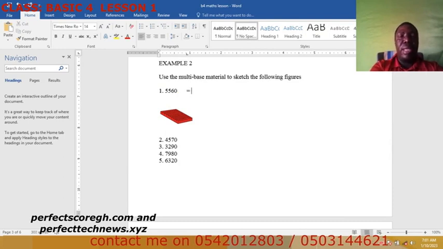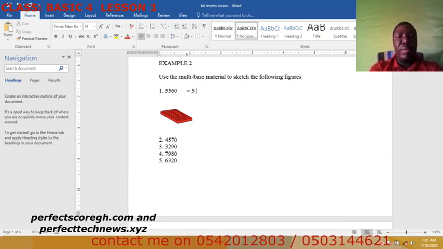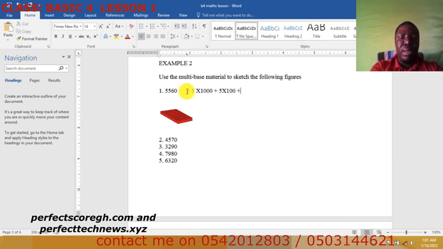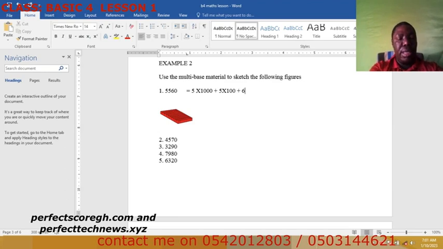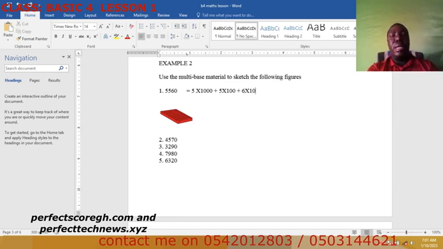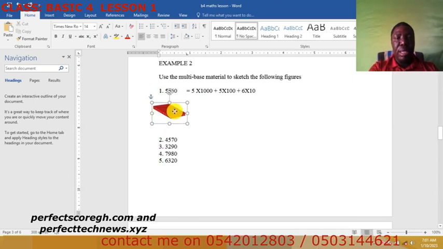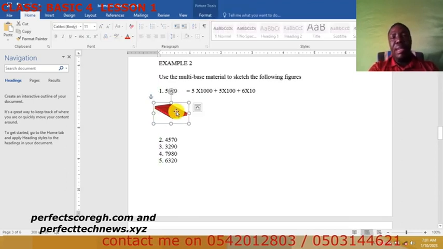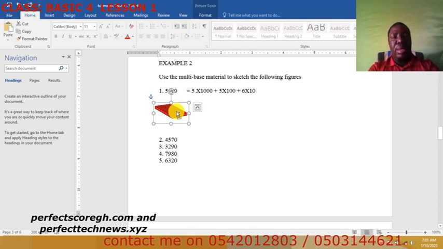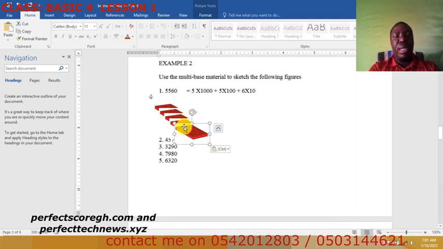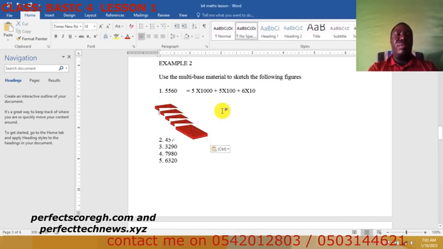Okay, so let's expand. We have 5 times 1000, plus 5 times 100, plus 6 times 10. So now we need 5 of the thousands, that's the flat. 1, 2, 3, 4, 5. So we need 5 of the thousands, that's the flat.